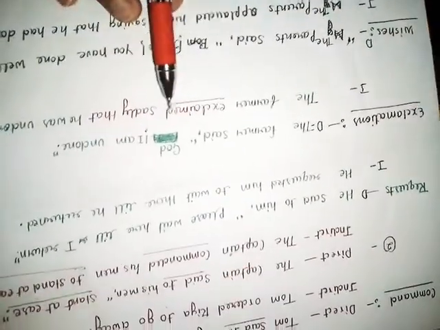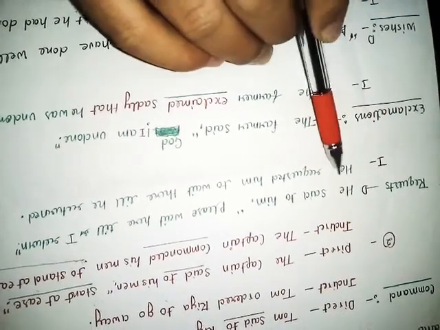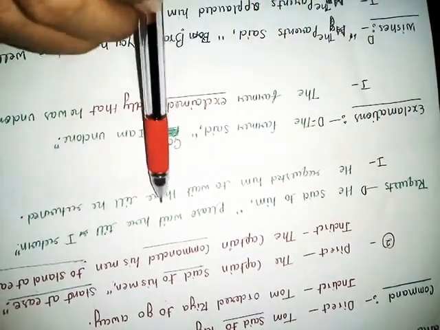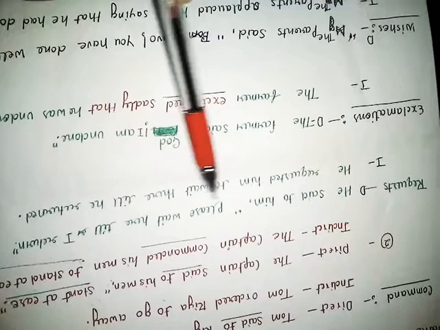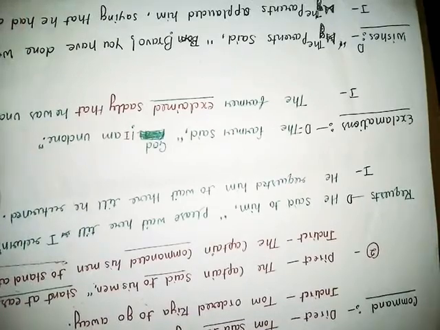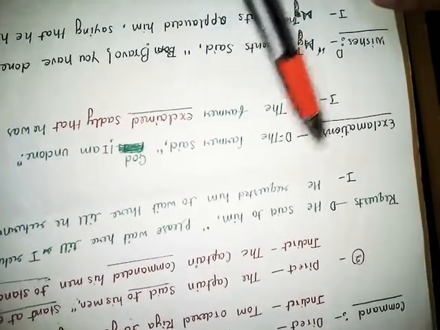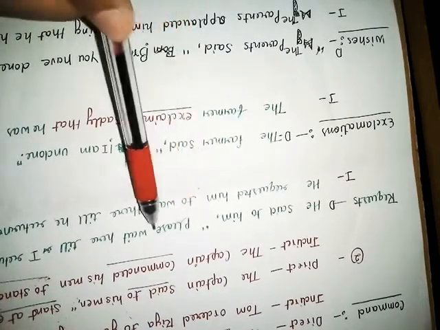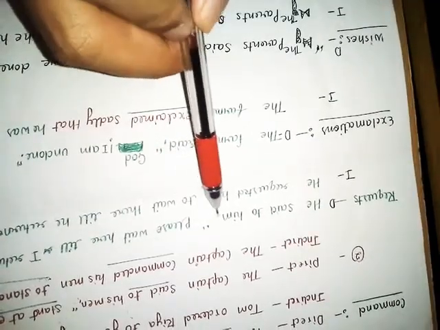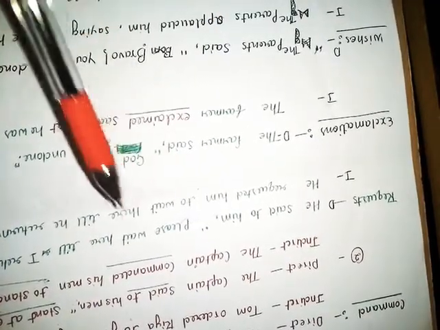So next, this is a sentence of request, right? He said to him, comma, inverted comma, start, please wait here till I return. Please indicates this is a sentence of request. In this sentence someone is requesting. So while converting to indirect, let's see, he requested him to. We have to eradicate comma, inverted comma and please, and put preposition to in the place of comma, inverted comma and please. To wait there till he returned.